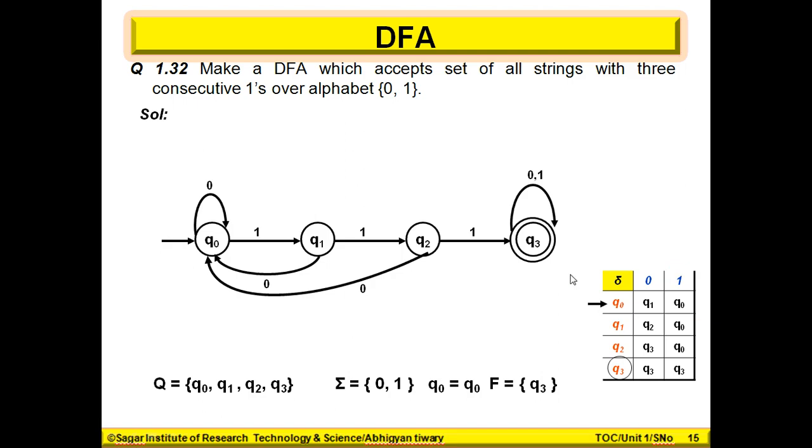So this is clearly visible here, we can see the DFA for the given problem. This DFA is going to accept 3 consecutive ones. We'll start from the initial state, and after accepting 1 we'll change the state. So we transit from Q0 to Q1 after seeing 1, and after seeing a second 1 we transit from Q1 to Q2, and after seeing 1 again we transit from Q2 to Q3. Once we get 3 consecutive 1s, whatever the input given after that, it is going to accept.